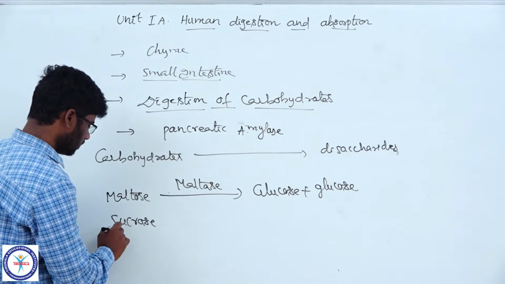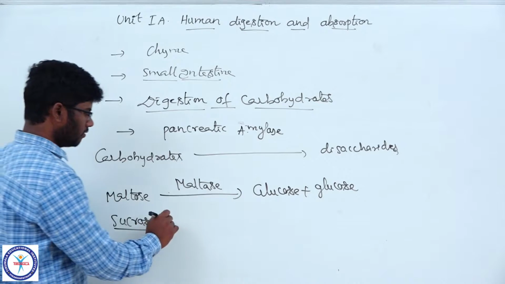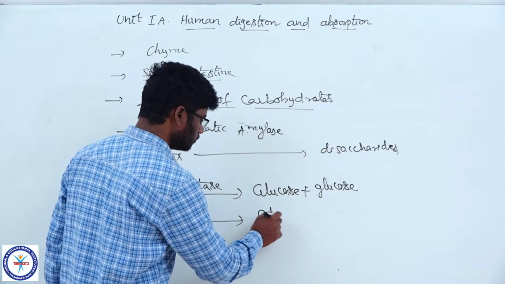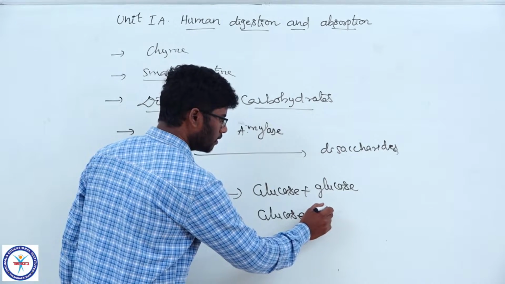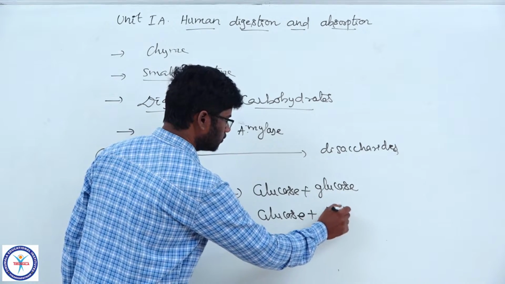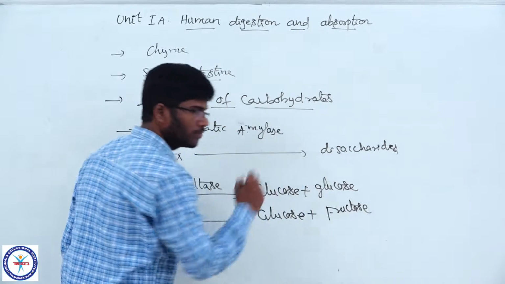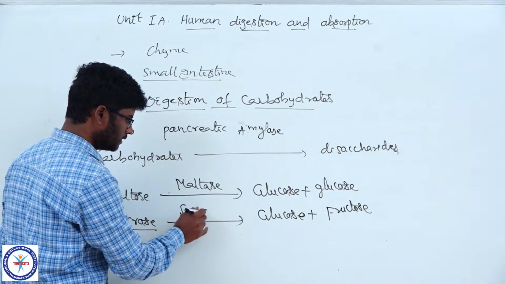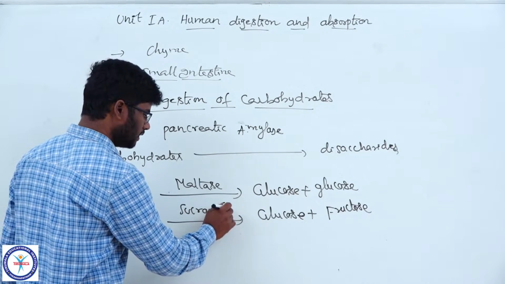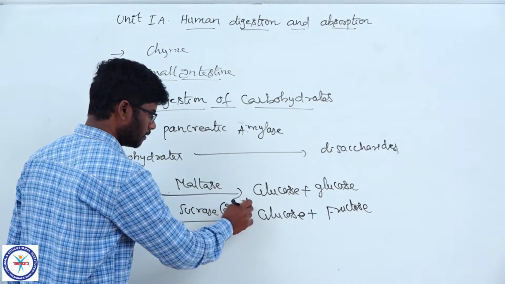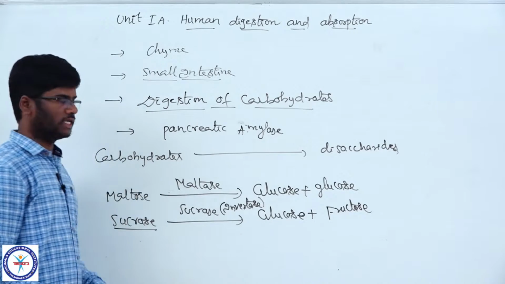Sucrose is the cane sugar, which is converted into glucose plus fructose by sucrase enzyme. Sucrase is also named as invertase.